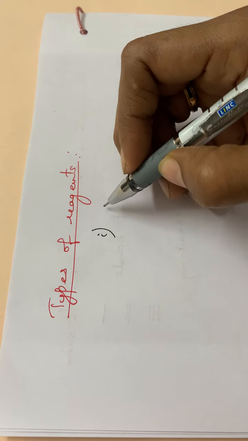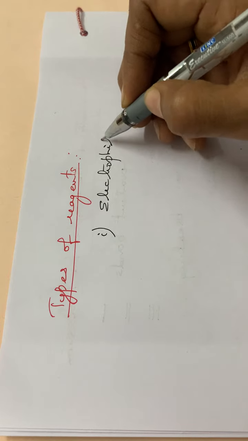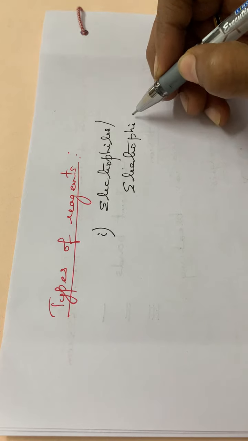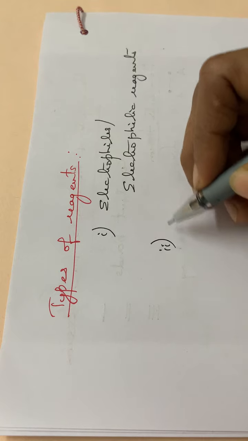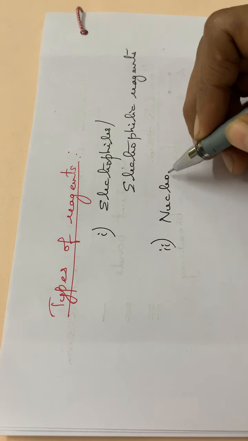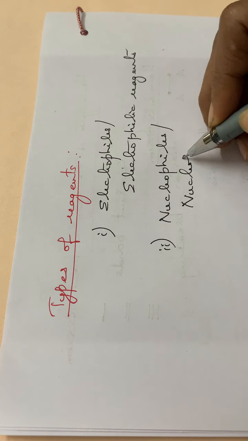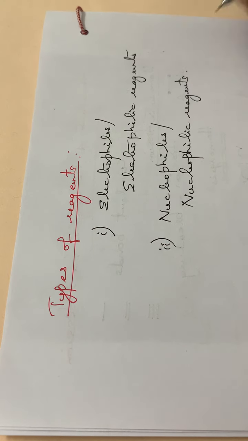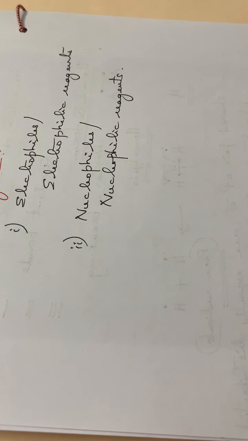The first one is the electrophiles, or the electrophilic reagents. And the second category is the nucleophiles, or nucleophilic reagents. Electrophiles and nucleophiles. So these are the two different classes of reagents in case of organic compounds.